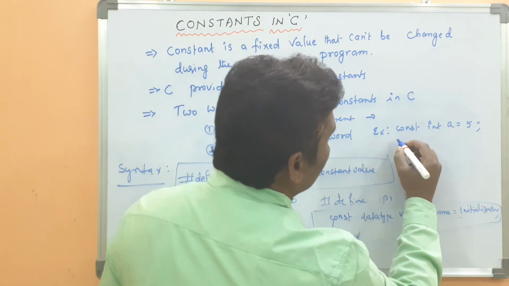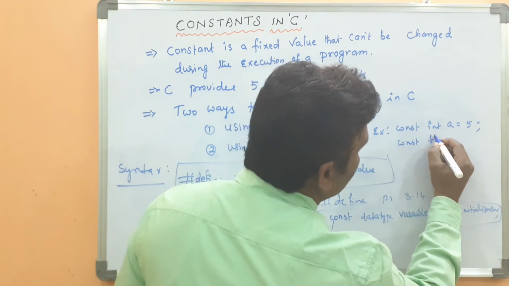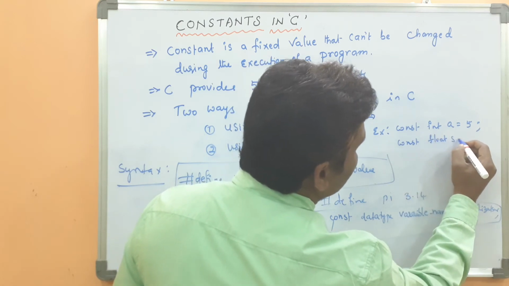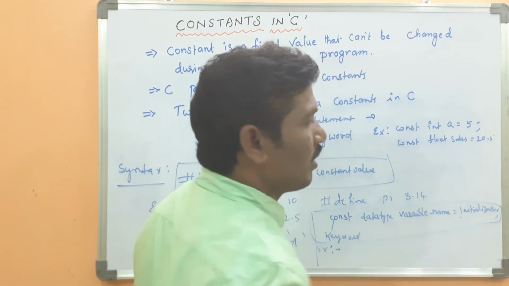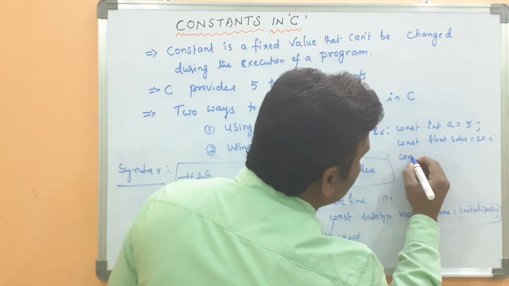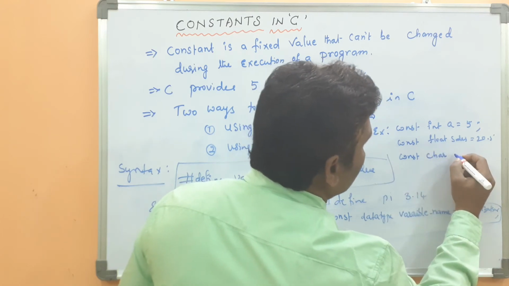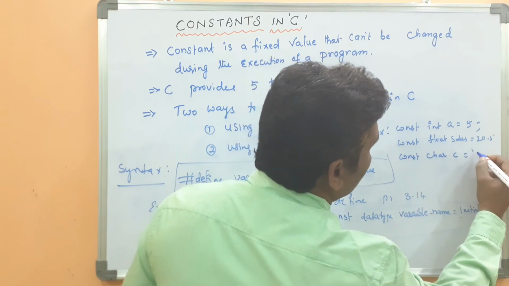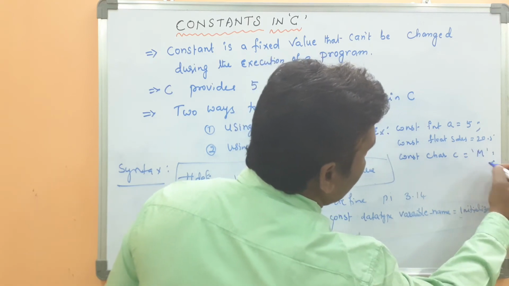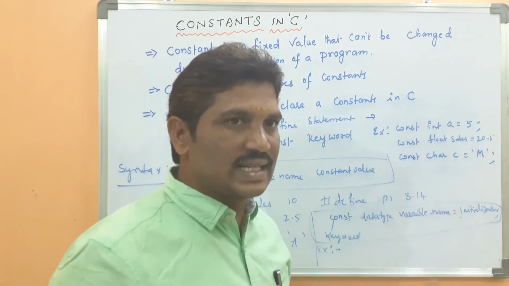Another one is const float sales equal 20.5. Another, const char c equal M. This is the way you have to declare the constants in C.